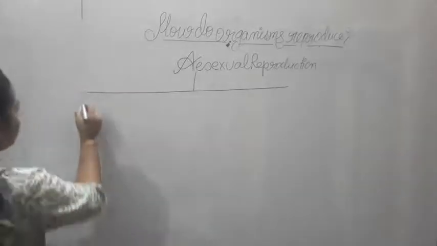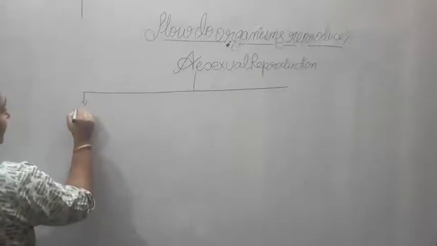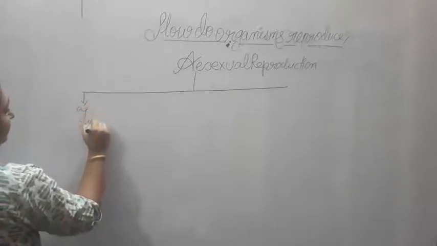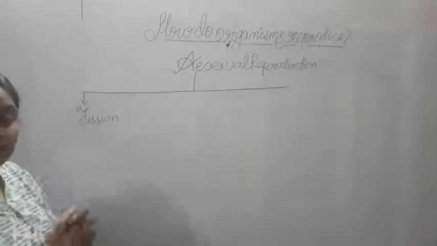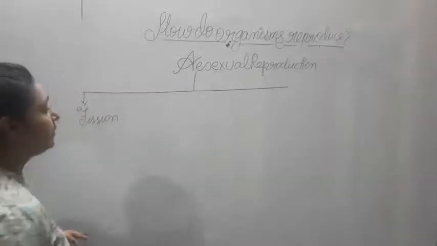Now this asexual reproduction is divided into many parts. For example, fission. In fission there is a division of the nuclei.